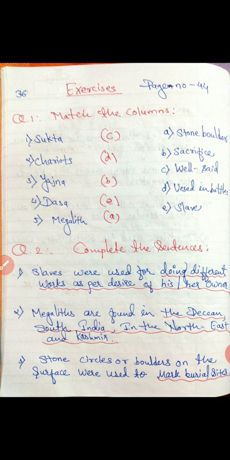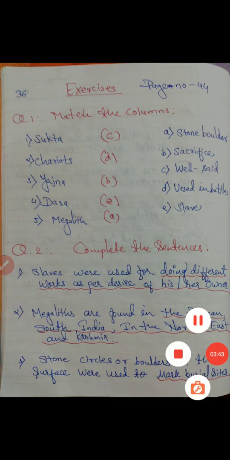Then the next sentence is: megaliths are found in the Deccan, South India, the northeast and Kashmir. The third one is: stone circles or boulders on the surface were used to mark burial sites. To detect the burial sites, they made circles or boulders on the upper surface of the buried body, so that they could easily mark the burial sites. Understood?